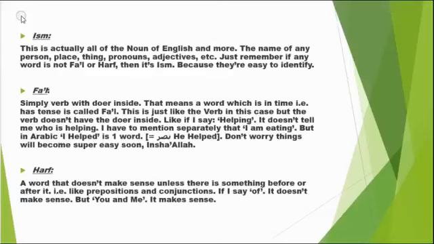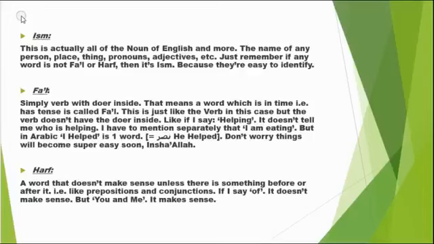And the last one, harf. Harf is actually like prepositions and conjunctions. What I mean is they don't have any meaning unless there is something before or after them. Like, if I say "of," it doesn't make sense. But if I say "the ice cream of chocolate," or "you and me," it makes sense. Like "the" and "of," it doesn't make sense if I don't add something before them or after them. This is actually how harf works.